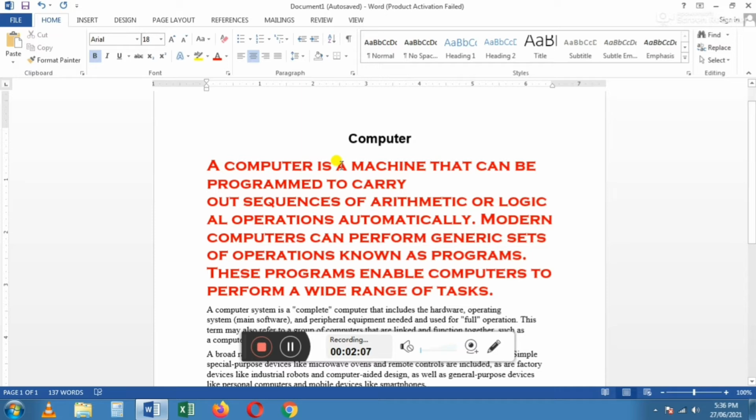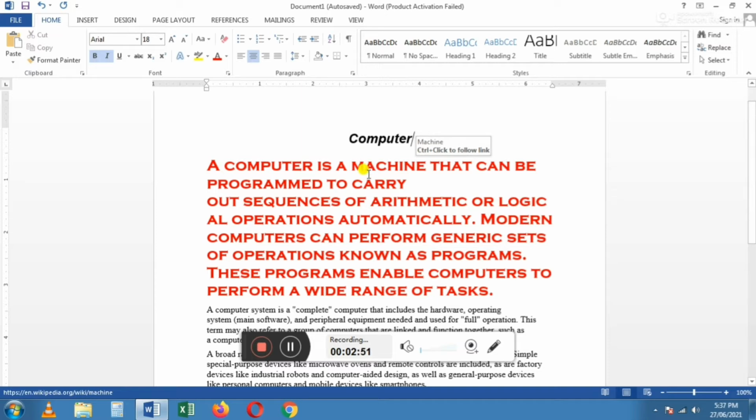Next one, italic. Italic is also one of the font styles. To change the font in italic also, we have to select the text. I am going to select again the title of the document. After selecting, click the I button. This is the I button, I for italic. Click the I button in font group. Now the title will be changed in italic format.